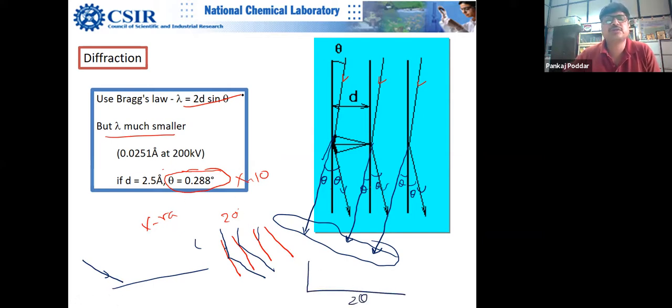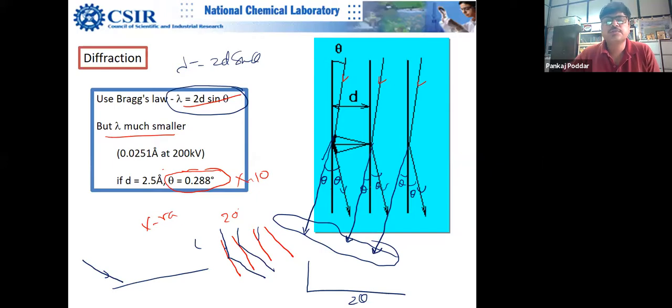But in this equation, in Bragg's law, you write theta. You don't write 2 theta. No, sir, not Bragg's law, sir. Sorry, here just below the Bragg's law, theta is equal to 0.288 degree. Yeah, that is a diffraction angle. Okay, theta is the diffraction angle. 2 theta is 2 times the diffraction angle. Is it clear to you, Mayur?